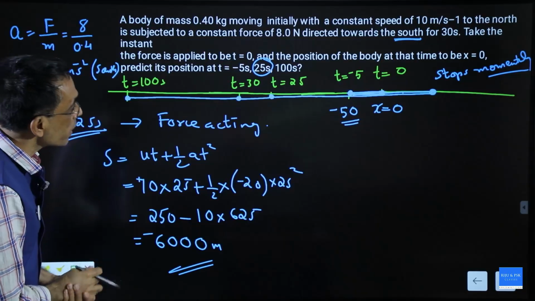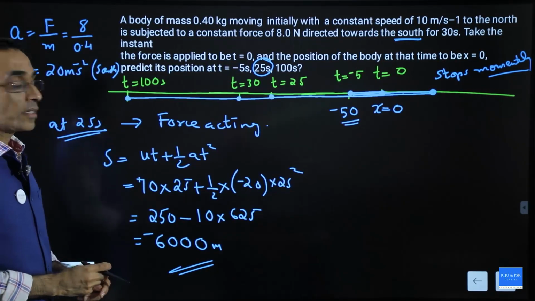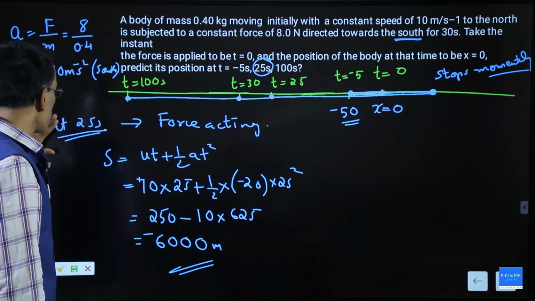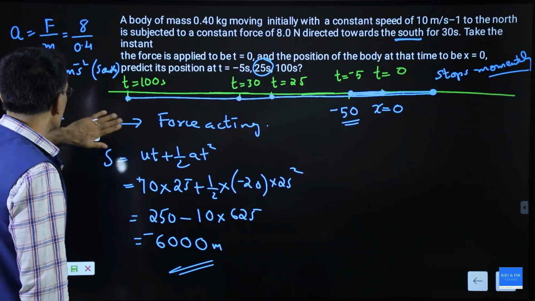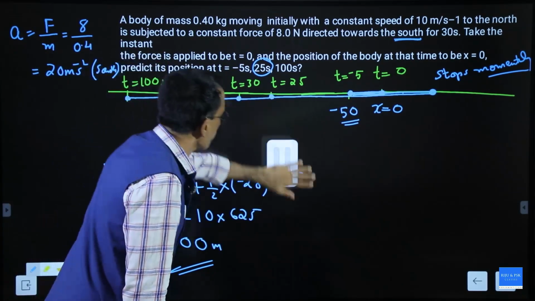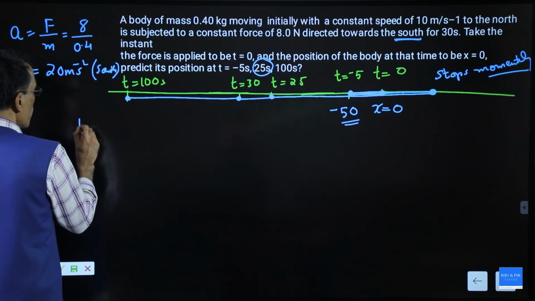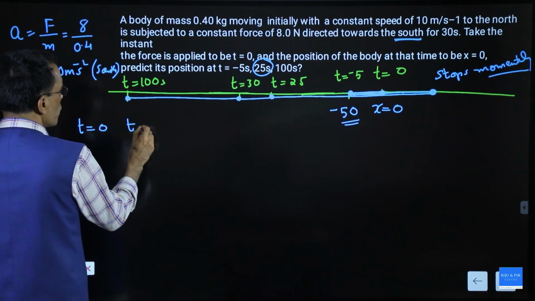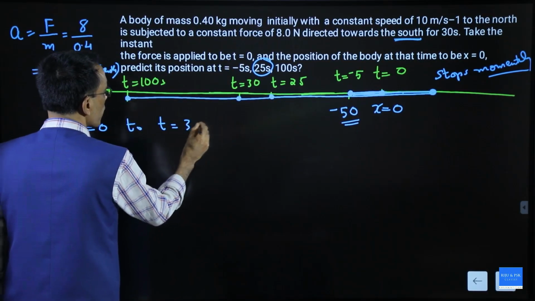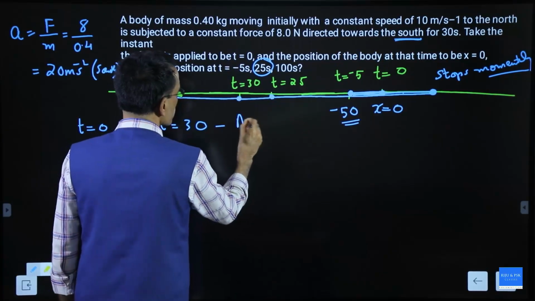Now you want the position at 100 seconds. Be careful, position at 100 seconds, see this. From t equal to 0 to t equal to 30, it was accelerated.